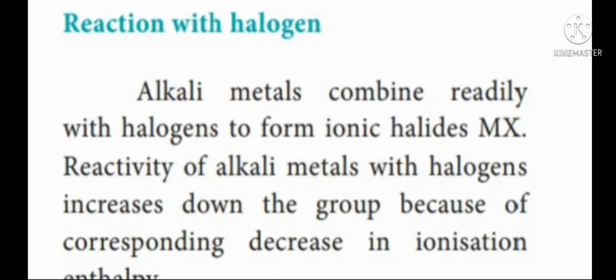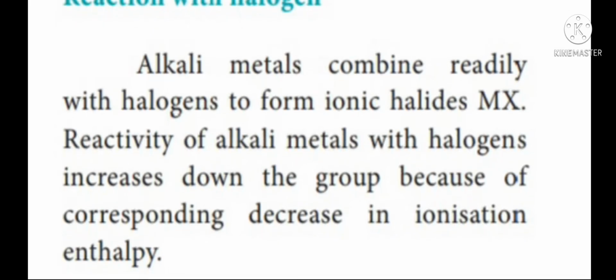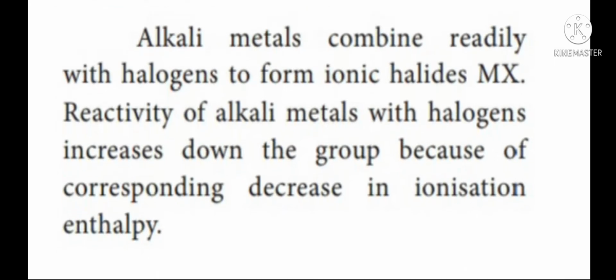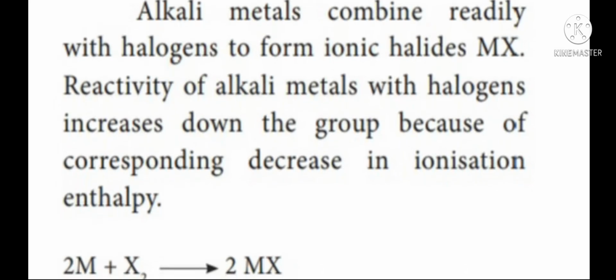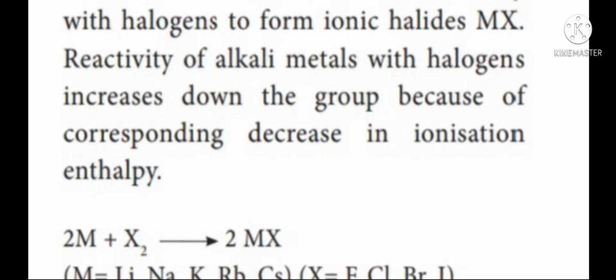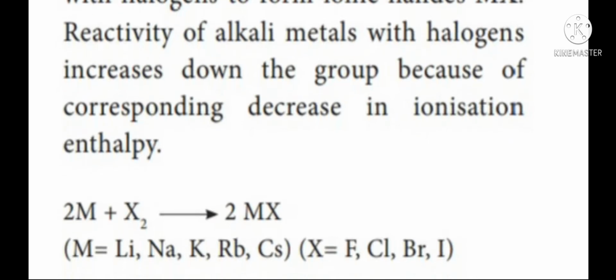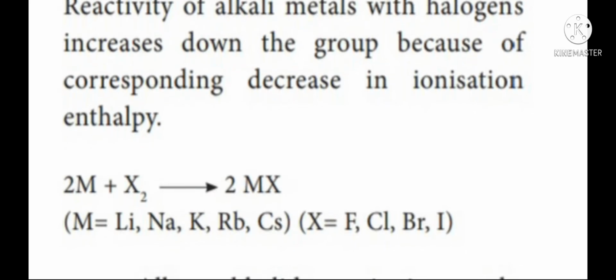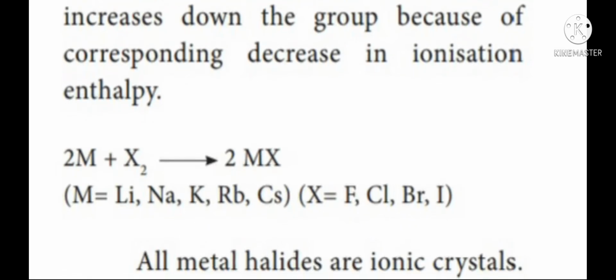Next, let me discuss the reaction of alkali metals with halogens. Alkali metals combine readily with halogens to form ionic halides MX. The reactivity of alkali metals with halogens increases down the group because of the corresponding decrease in ionization enthalpy.